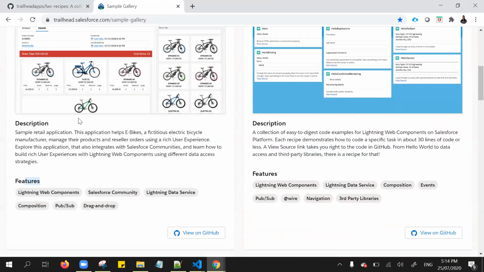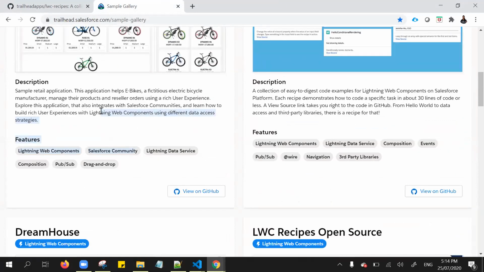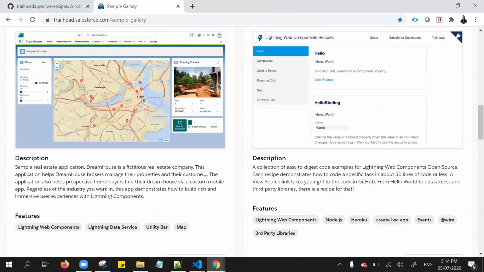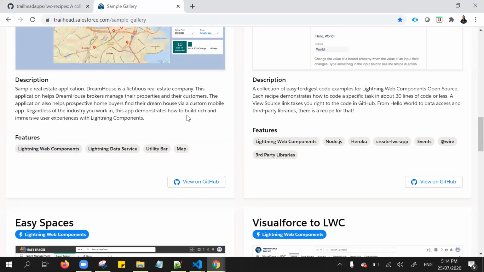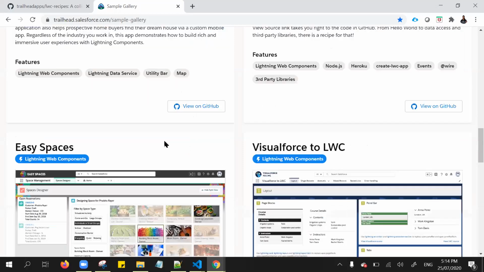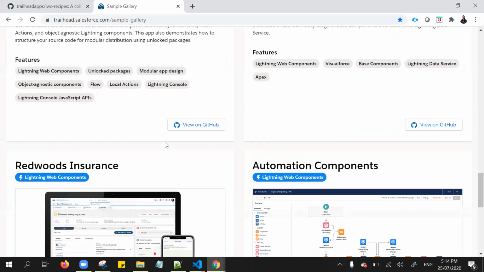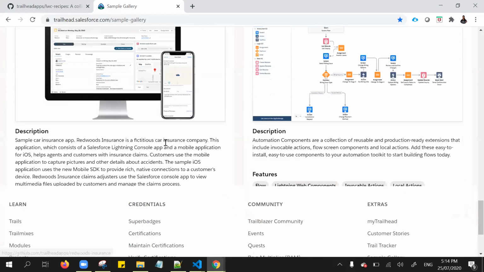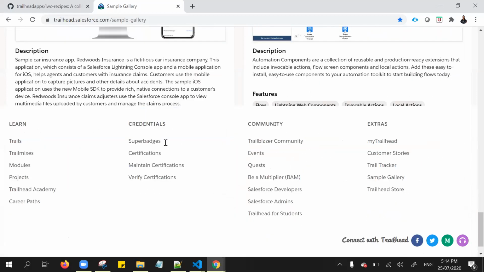For example, they enabled this particular project in a Salesforce community, and they are using Lightning Data Service, and everything is highlighted. So you only need to know some basic info on how to use the Lightning Web Component, and you can play around with these projects. Many projects are provided by Salesforce, and you can play around with them.